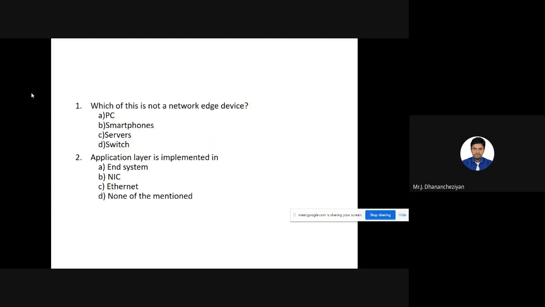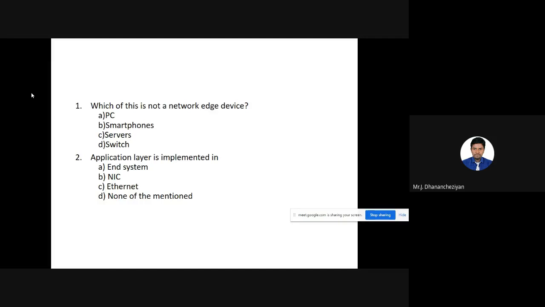What we are going to do here is discuss the question and why this answer has occurred. We are going to discuss the logic behind each and every question and answer. I hope this session will be an informative session for you. So our first question is, which of this is not a network edge device?